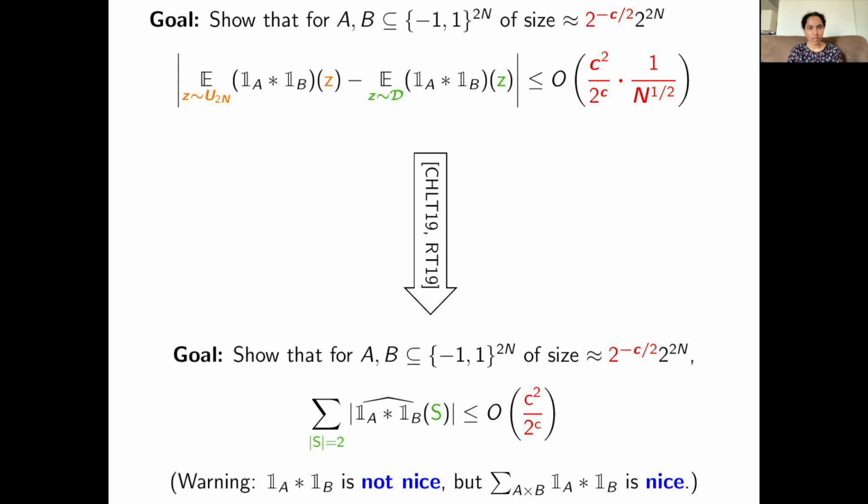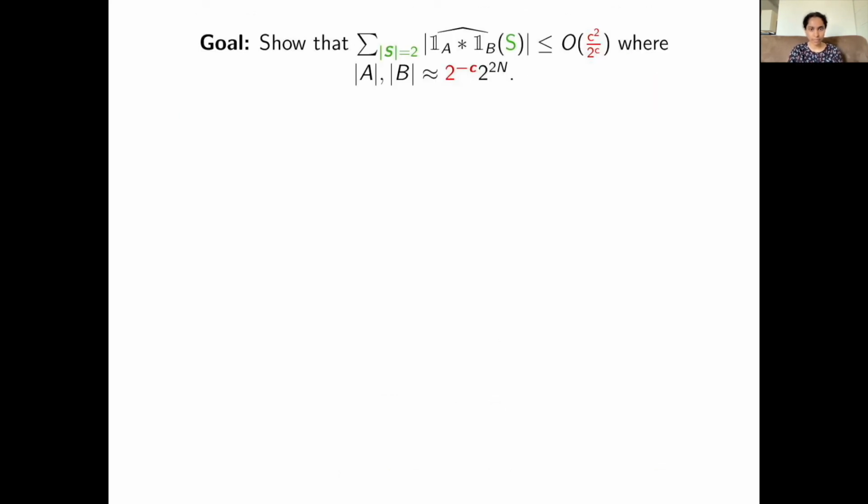We make use of this result as follows. So our goal was to show that indicator A star indicator B cannot distinguish between the uniform distribution and a distribution built out of weakly correlated Gaussians. We reduce this to showing a bound on the level 2 Fourier mass of indicator A star indicator B. So now our goal is to just prove this Fourier bound. How do we prove this Fourier bound? The first observation is that the Fourier coefficients of the convolution are the product of Fourier coefficients.